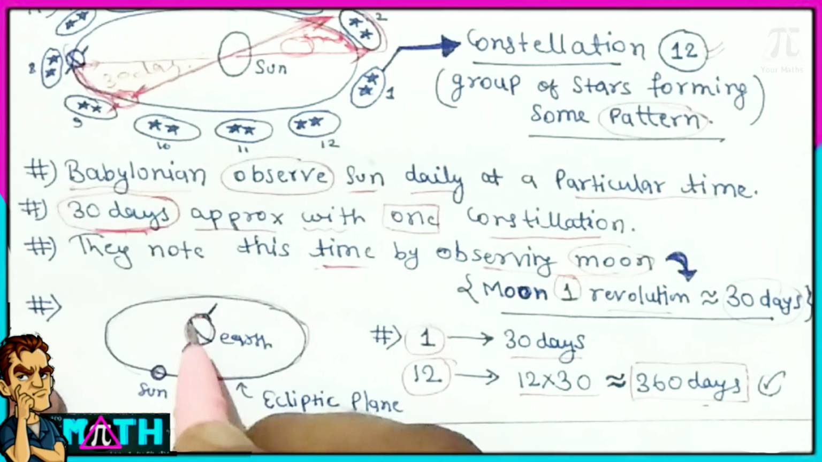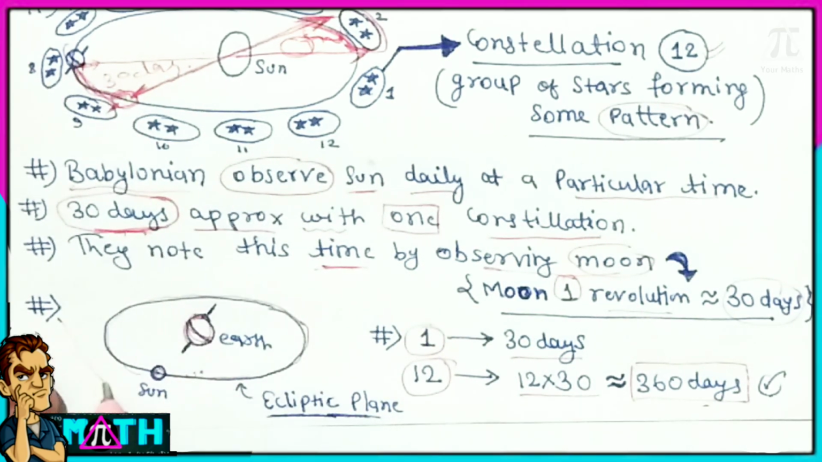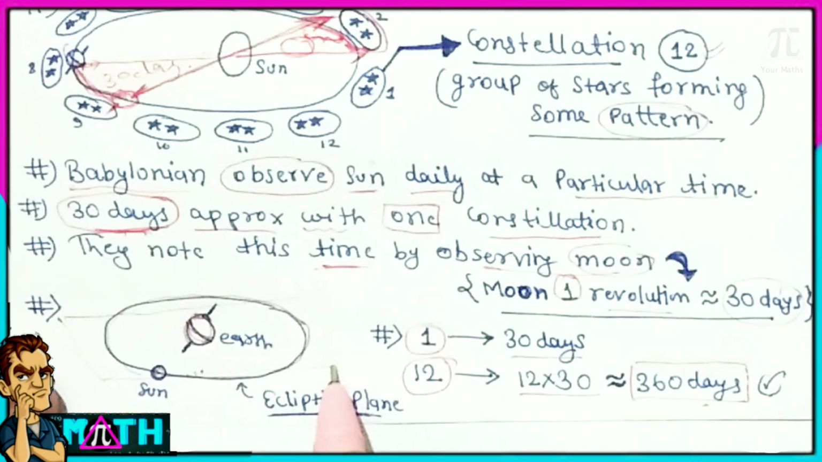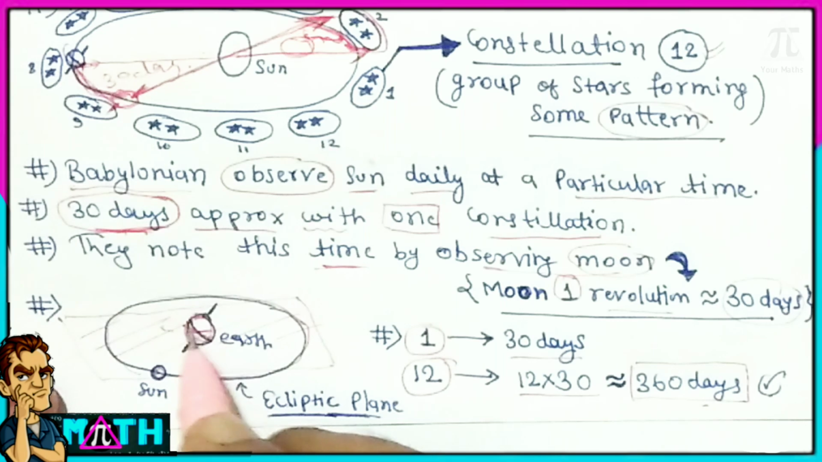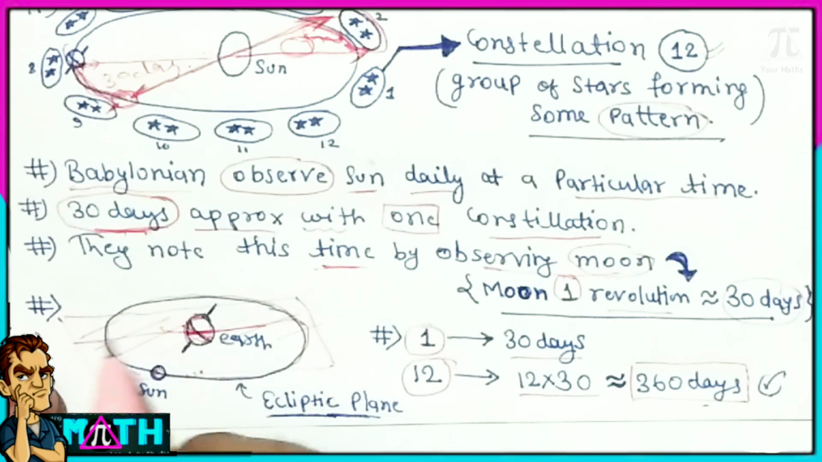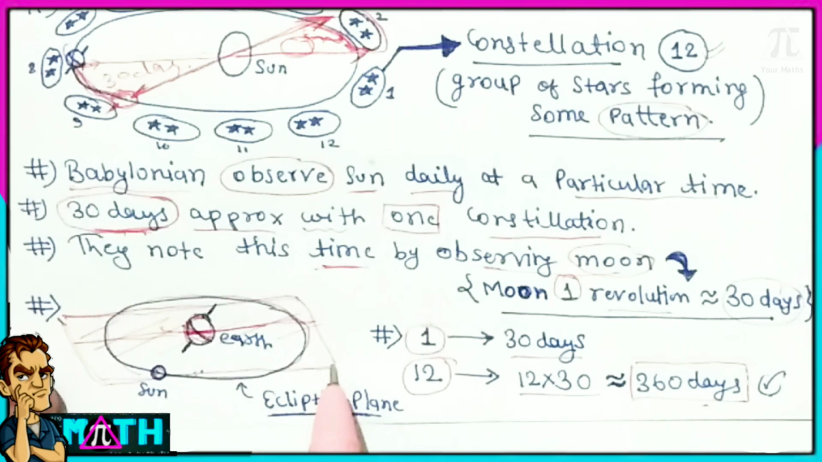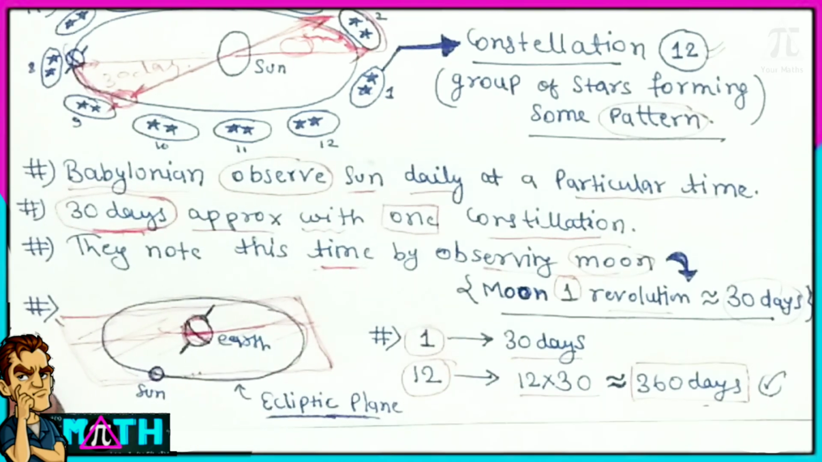Now as you know, the Earth is tilted, so its equator is also tilted. So in this plane, the sun is basically revolving around the Earth according to ancient people, and this plane is called the ecliptic plane.